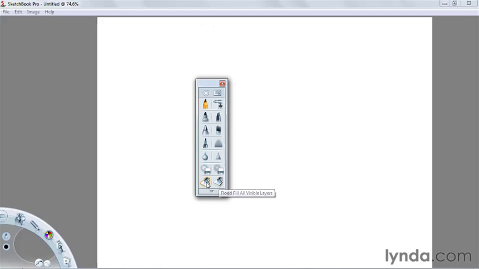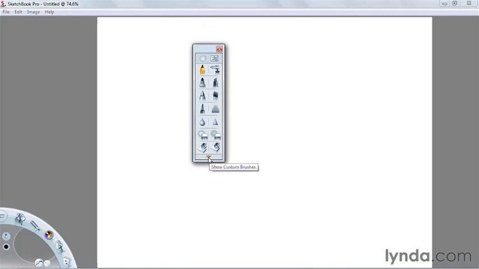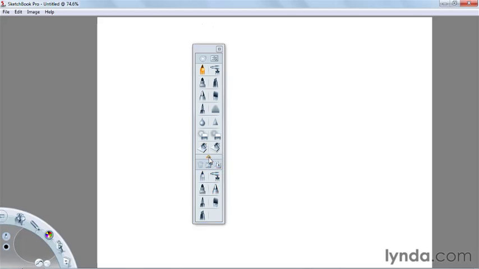You have some fill tools, which allow you to select and fill with color. And I'm going to click on this little arrow down below. But in fact, before I go too far, let's go ahead and move that up. Let's click down. And what this does, and we'll go into this in a future lesson, is that you can actually customize your brushes and save them. And once you've customized the tool, you can actually save that brush, and you can recall that anytime when you're doing a drawing.